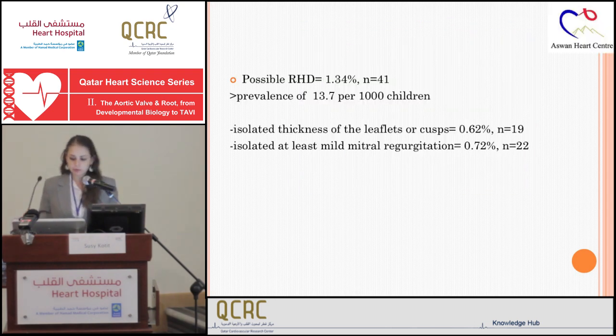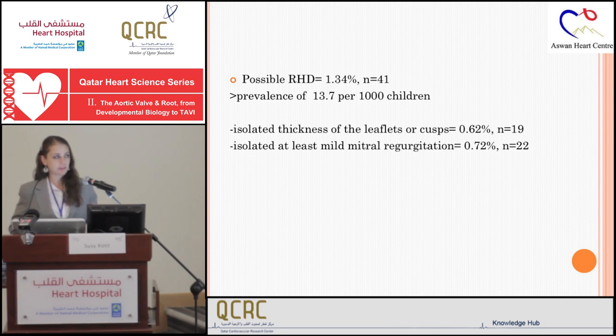We have found 41 cases of possible rheumatic heart disease. These children had only isolated affection of the leaflets, and we thought that they were possible rheumatic heart disease cases. This led to a prevalence of 13.7 per 1,000 school children. Most of them had isolated thickness of the leaflets, while others had affection of their mitral valve.